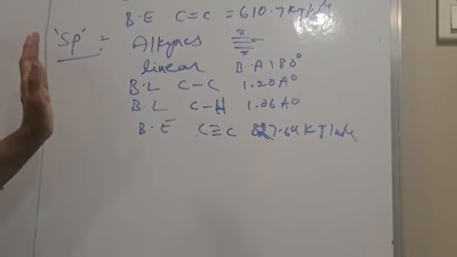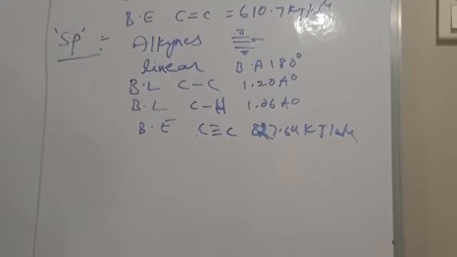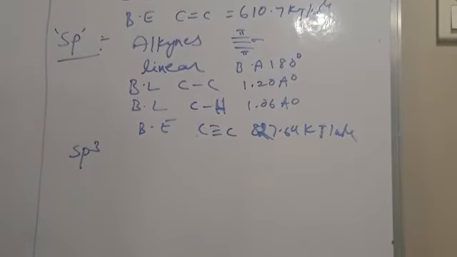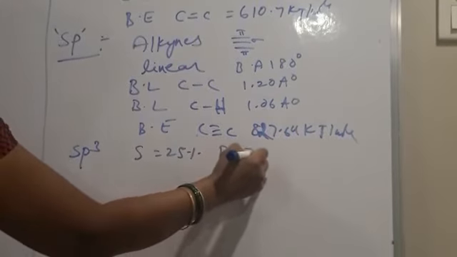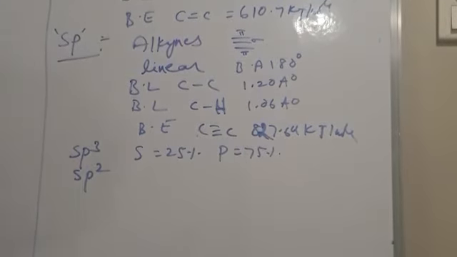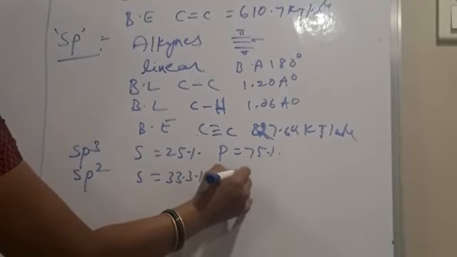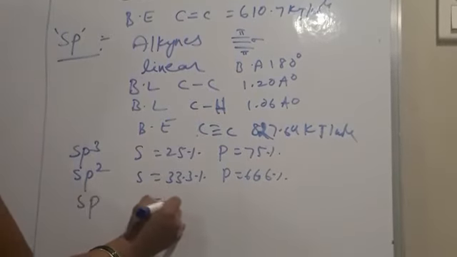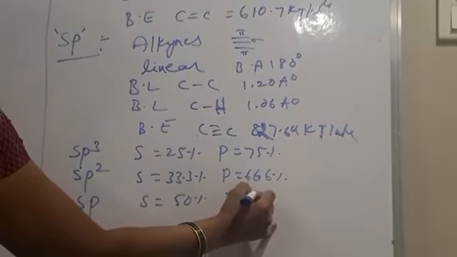Then coming to s character and p character in hybrid orbitals. In sp3 hybrid orbitals, s character is 25% and p character is 75%. In sp2 hybrid orbitals, s character is 33.3% and p character is 66.6%. And in sp hybrid orbitals, s character is 50% and p character is 50%.